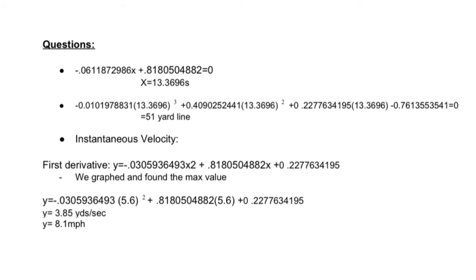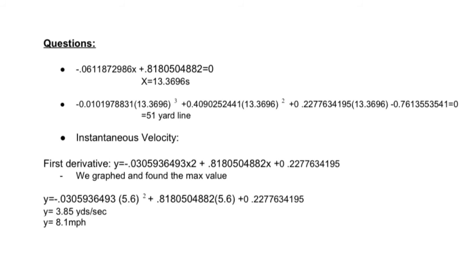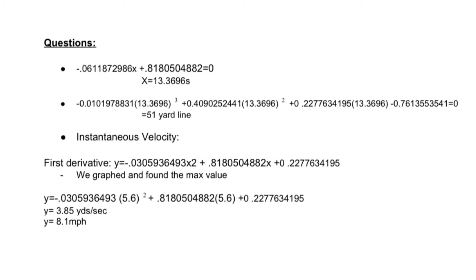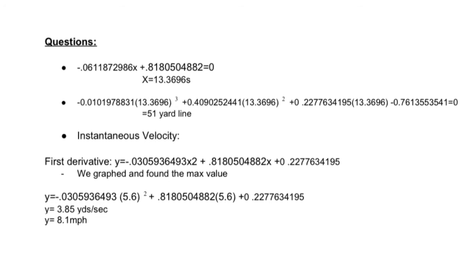The third bullet converts our max instantaneous velocity into miles per hour. To achieve this, we plugged in the answer to the first question into the velocity function. We then converted the answer from yards per second to miles per hour.